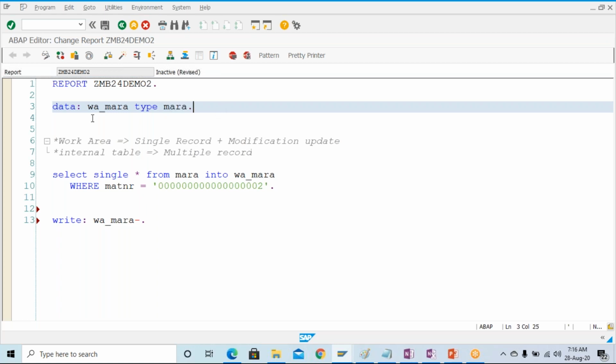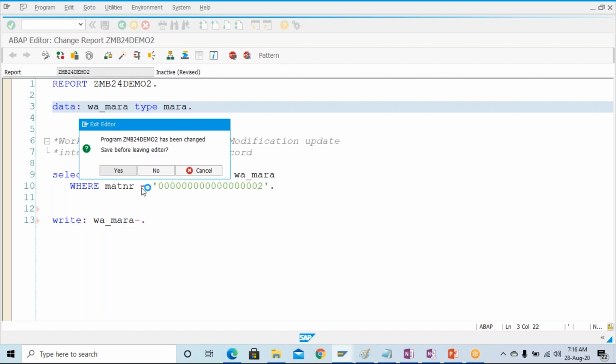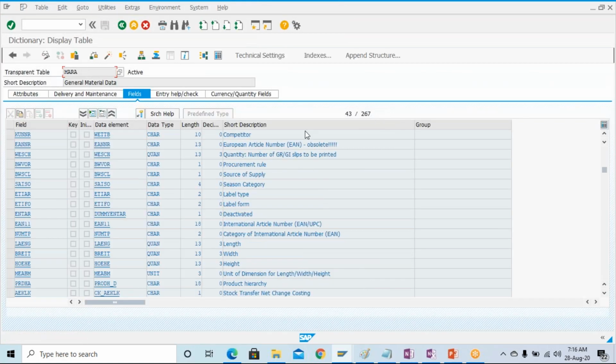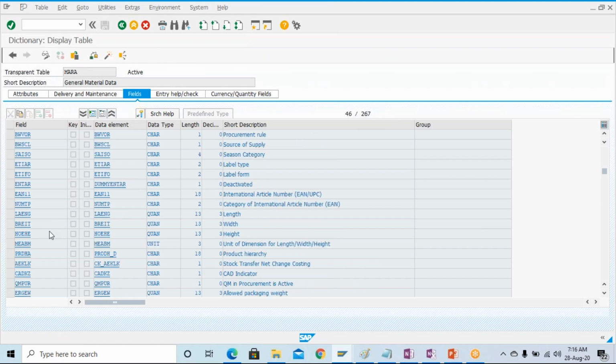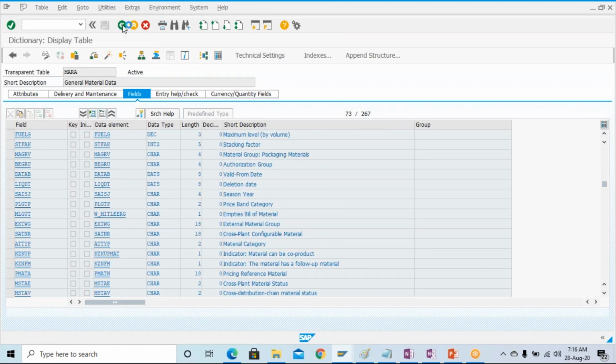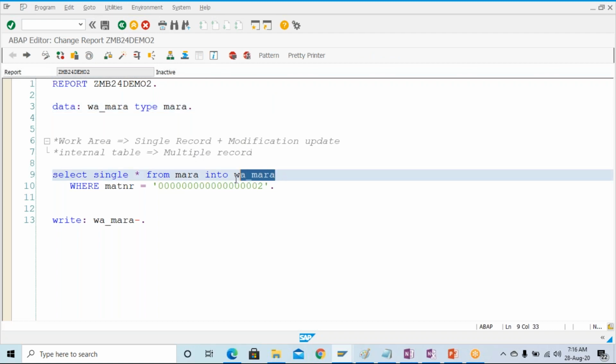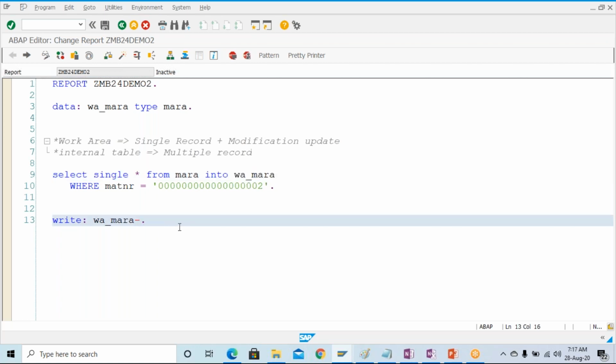Okay, so double click over here on the MARA and let us see what fields are there. You can see there are so many fields, 267 fields. All these 267 fields you can print out over here, because all the fields I'm putting into this w_mara.